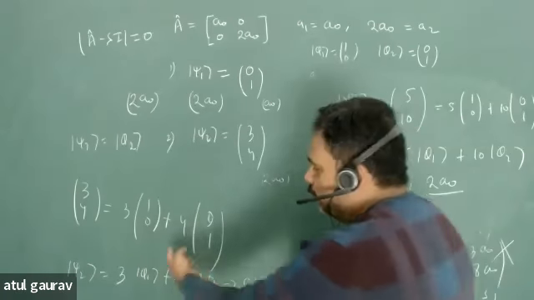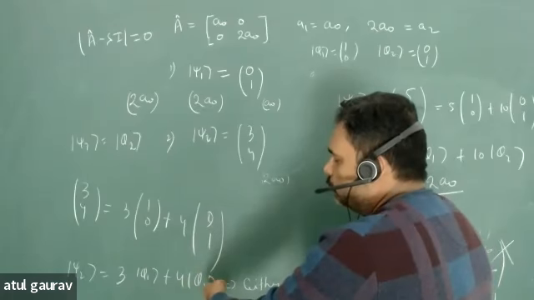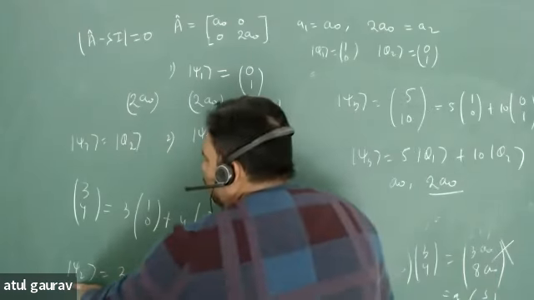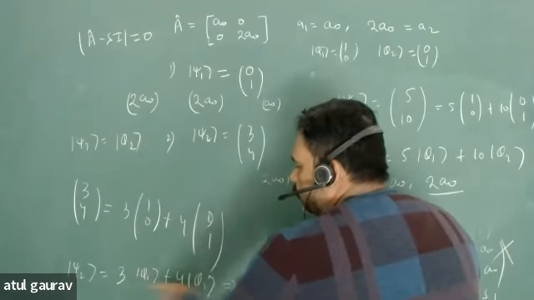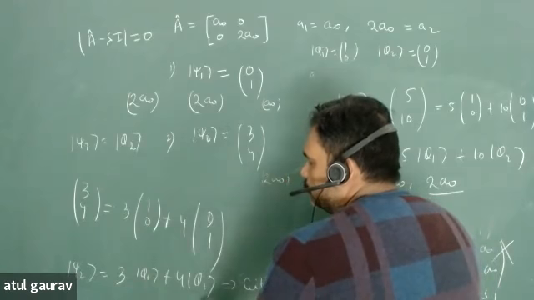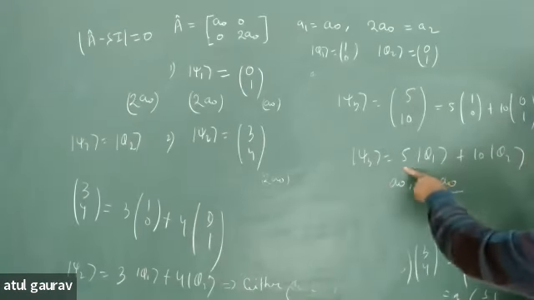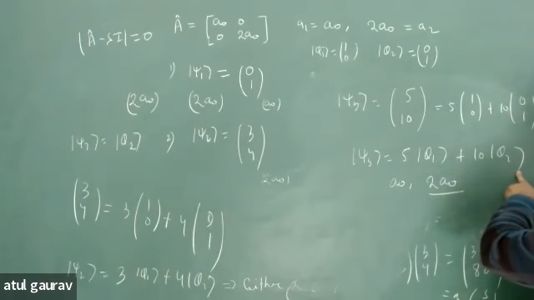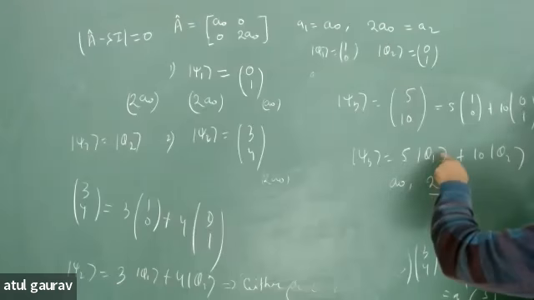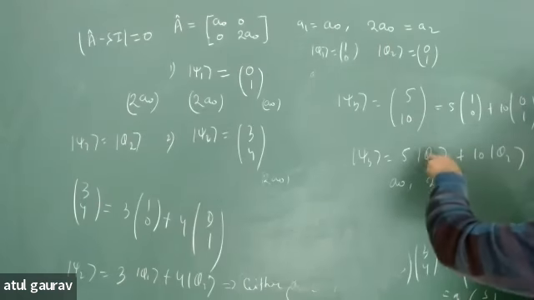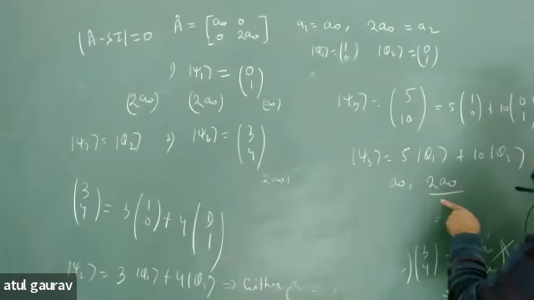When you will measure phi1. When will you get 2A0? When you will measure phi2. This psi2 is nothing, ये psi2 तो एक रिप्रेजेंटेशन है इसका. Are you getting my point? उसी तरह से this psi3 is written 5 times phi1 plus 10 times phi2. So if you are measuring psi3, you will measure either phi1 or phi2. If you are going to measure phi1, you will get A0. If you are going to measure phi2, you will get 2A0.